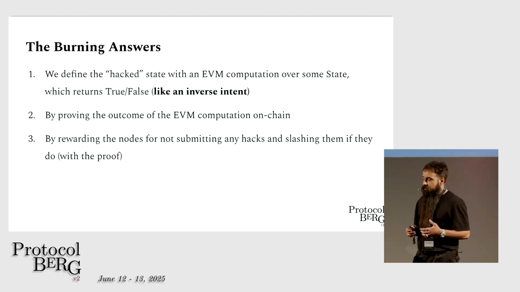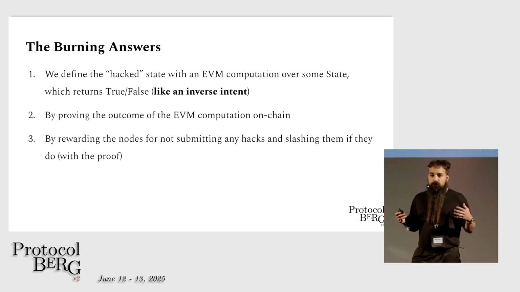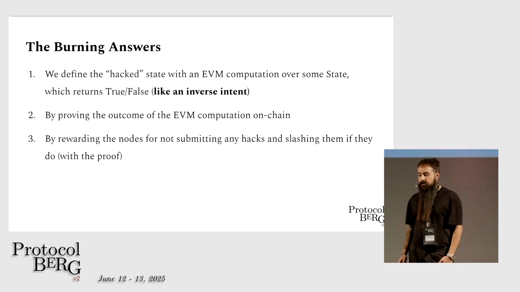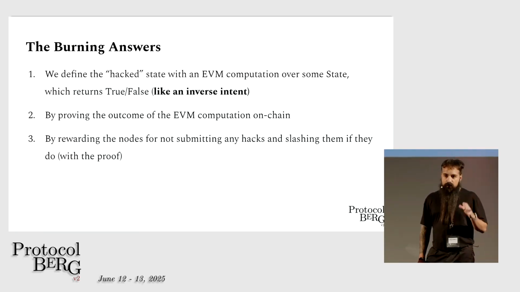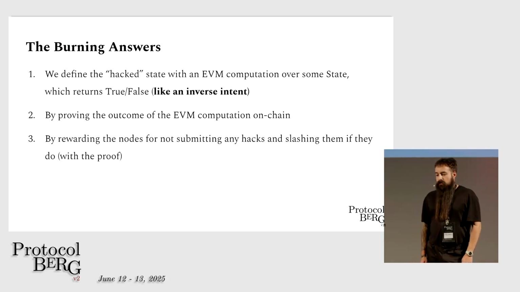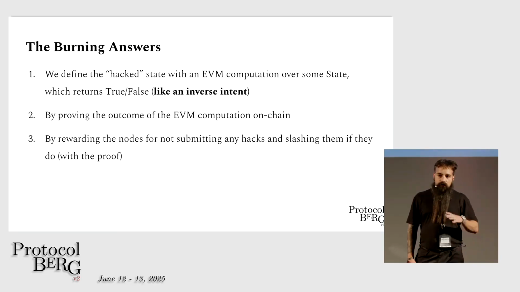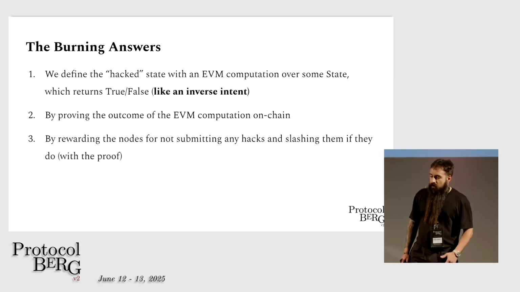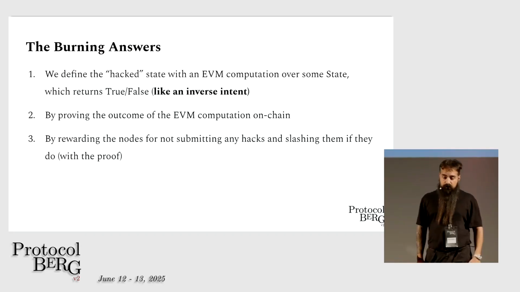So the first answer was, okay, let's take a step back. Let's say we define the hack as an EVM computation, a complicated one. Maybe we can't run it on chain. And we say that if that computation is true, then we say it's a hack, where the business logic and the protocol logic diverge for some reason, like an inverse intent. Then somehow we can prove the computation on chain. That's not very hard anymore. With ZK, that's a simple problem. And then we can reward the nodes to not add hacks on the network and penalize them if they do.